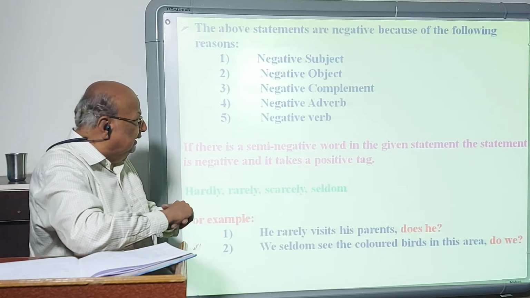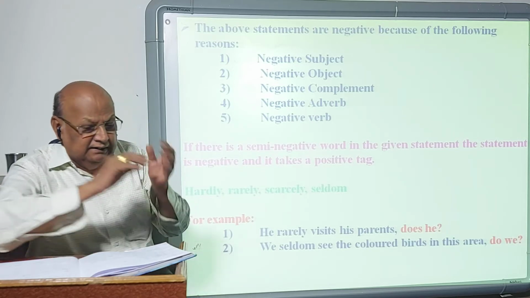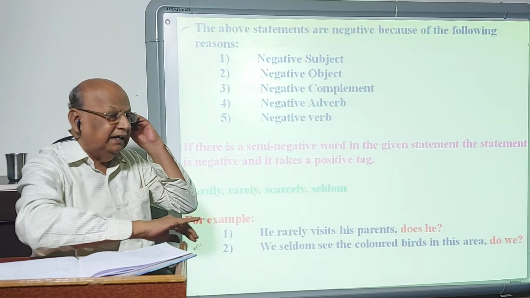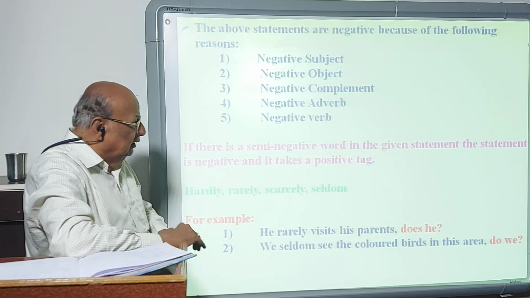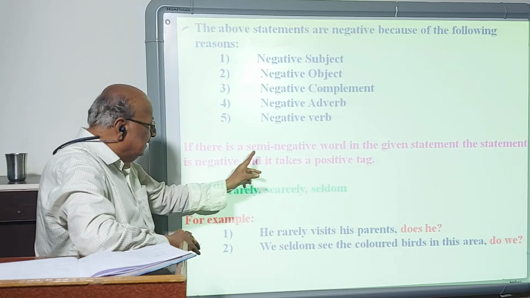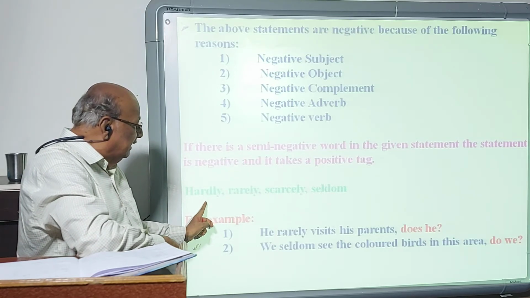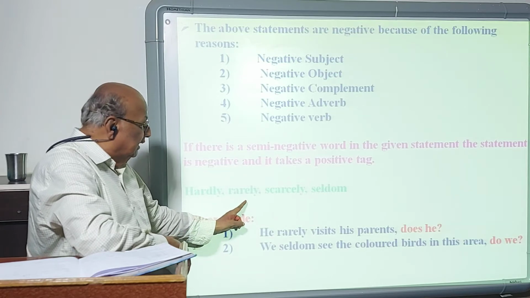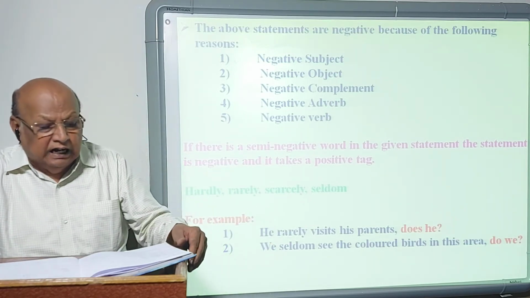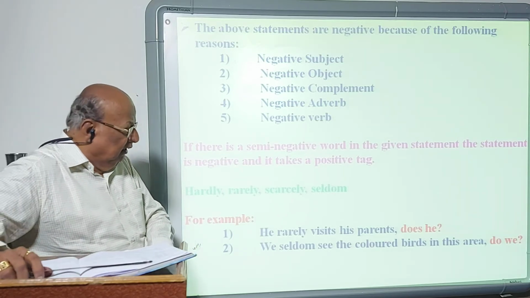The most important thing is that sometimes there is a semi-negative word in the sentence, and that makes the statement negative. The given statement can become negative because of semi-negative words. The words like hardly, rarely, scarcely, seldom, in grammar, are called semi-negative words.